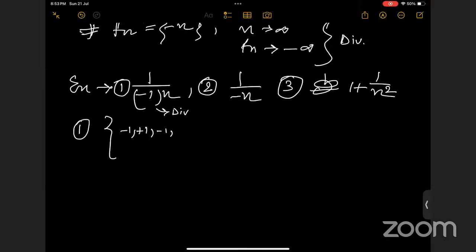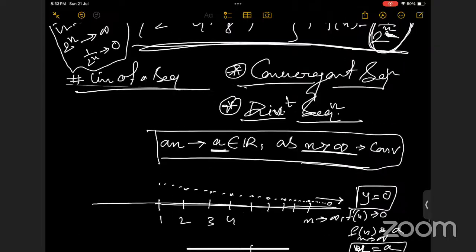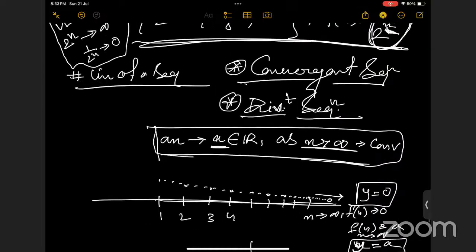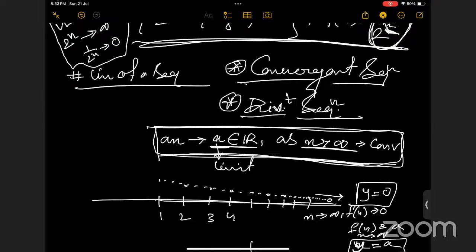No, 0 नहीं, किसी भी नंबर के बस करीब जाते हैं. If it is close to 0, then the limit of the sequence is 0. But it can be any real number, okay? Because here it is close to 1, so we have this limit, 1. See, this condition is valid for any real number, and in this case, a is said to be the limit of the sequence, okay?